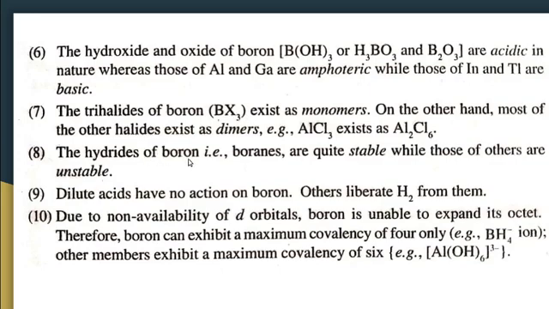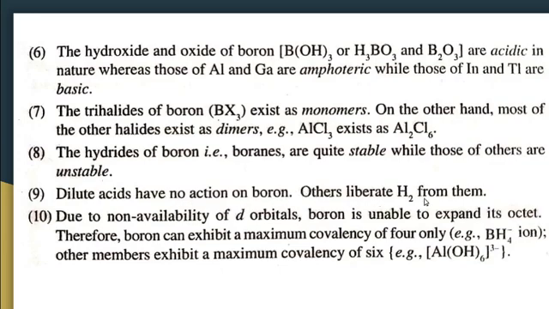Then the hydrides of boron, known as boranes, are quite stable, while those of others are unstable. In the case of aluminum hydride, they are unstable, but the hydrides of boron are highly stable and can exist as boranes. Then dilute acids have no action on boron.